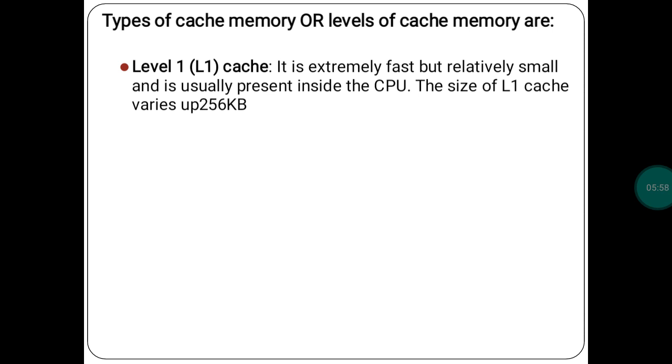The question may be asked where the L1 cache is located. L1 cache is located inside the CPU. It is extremely fast but relatively small and usually present inside. The size of the L1 cache is very small. It has up to 256 KB and it is placed inside the CPU.